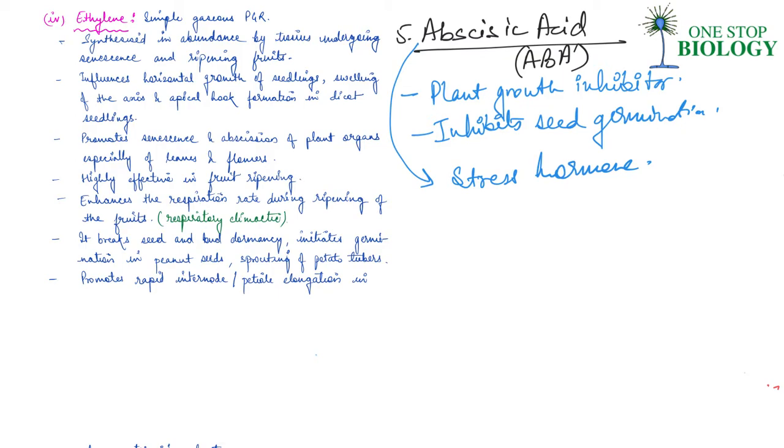Apart from that, ABA acts as an antagonist to gibberellic acids, right? So basically, guys, now you know that for any and every phase of growth, differentiation, or